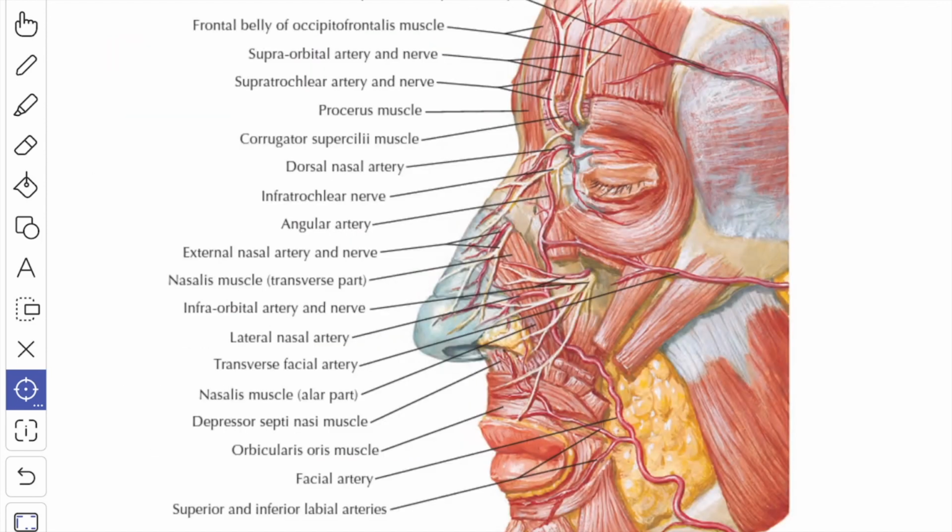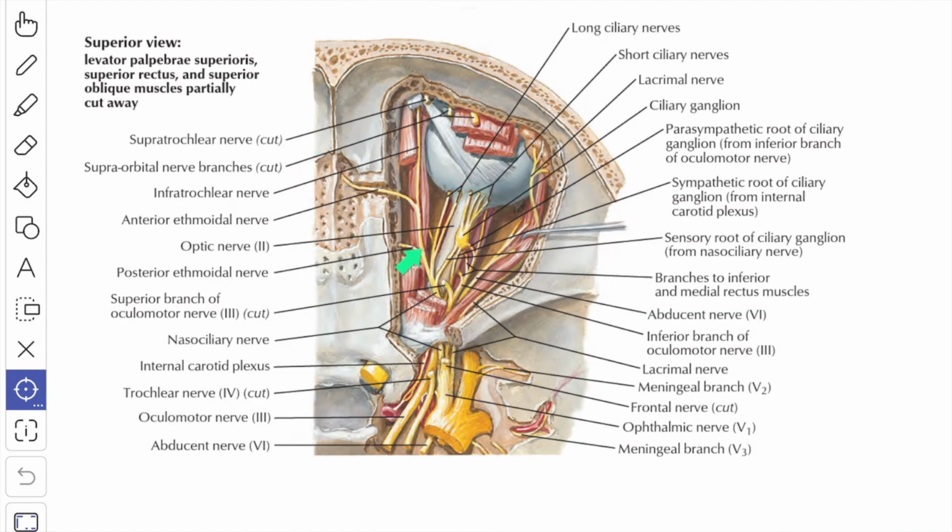The lateral internal nasal branch thereafter emerges at the lower border of the nasal bone as the external nasal nerve, which passes downward beneath the nasalis muscle and supplies the skin of the ala, vestibule and the tip of the nose. The next branch is the posterior ethmoidal nerve. The posterior ethmoidal nerve is a slender branch. It traverses through the posterior ethmoidal foramen and supplies the ethmoidal and the sphenoidal air sinuses.